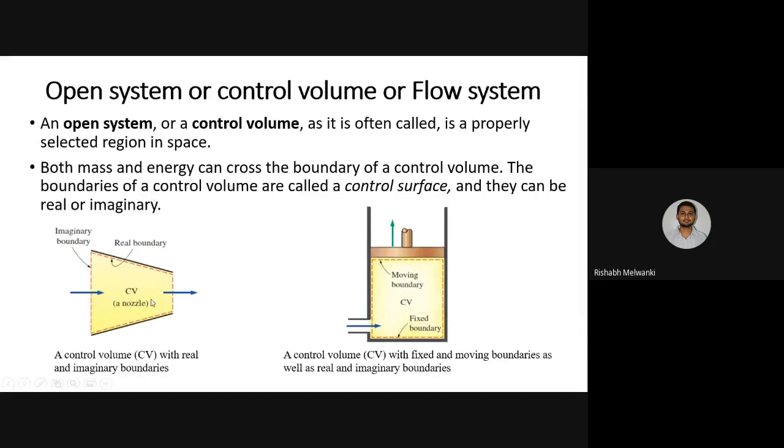Then a nozzle is an example of an open system. A piston-cylinder arrangement with an opening is an example of an open system. Then a turbine, which is used to generate power in a power plant, is also an example of an open system. We will be analyzing all these systems using concepts of thermodynamics. When we apply the first law, we will see.